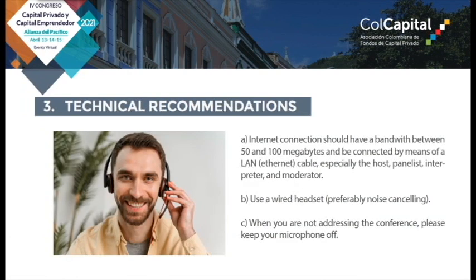We have some technical recommendations. The internet connection must have a broadband between 50 to 100 megabytes and be connected through LAN cable, especially for the host, panelist, the interpreter, and the moderator. A wired microphone with a headset should be used, preferably with noise cancellation. When not speaking, put the microphone in silence.